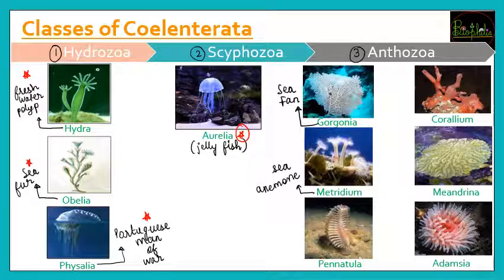Then you will be asked about example Pennatula. Pennatula जैसे नाम से if you can try to identify, it will be called as sea pen. What is it called? It will be called as sea pen, or you can also call it sea feather. Sea pen because Pennatula, it looks like a pen.